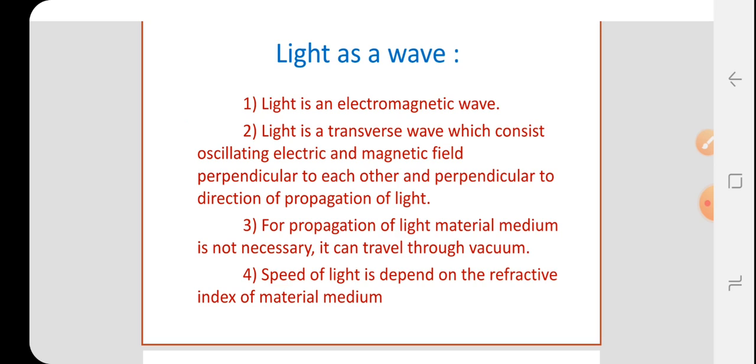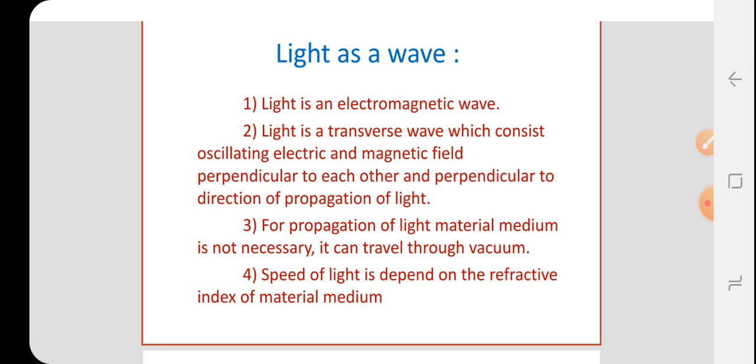That is, the electric and magnetic fields are perpendicular to each other and perpendicular to the direction of propagation of light, and the same type of crests and troughs are formed. When light propagates in a medium, the speed of light depends on the refractive index of the material medium.